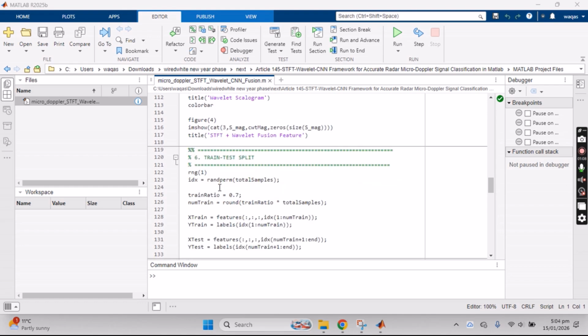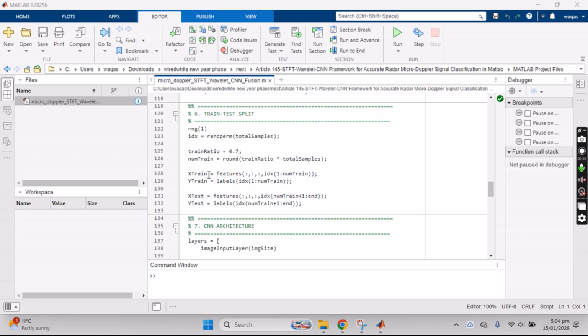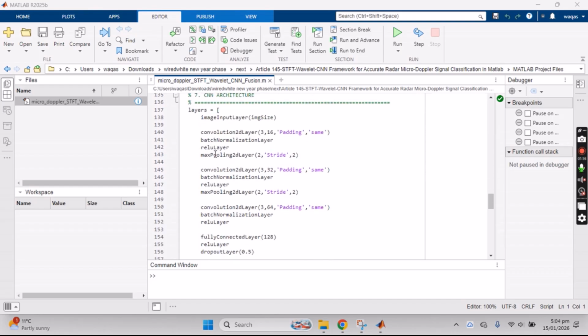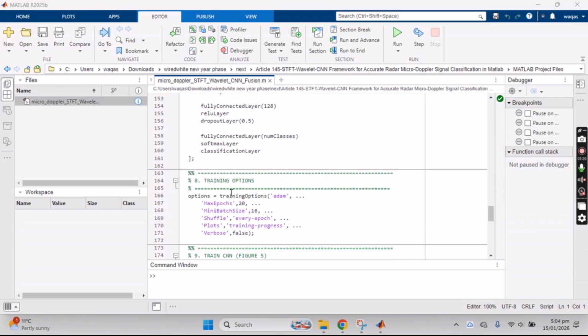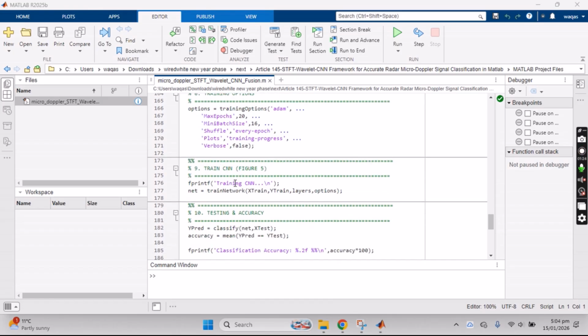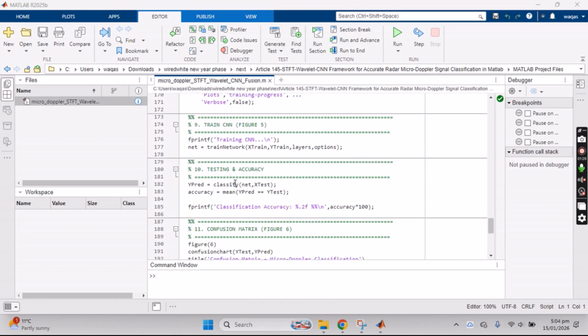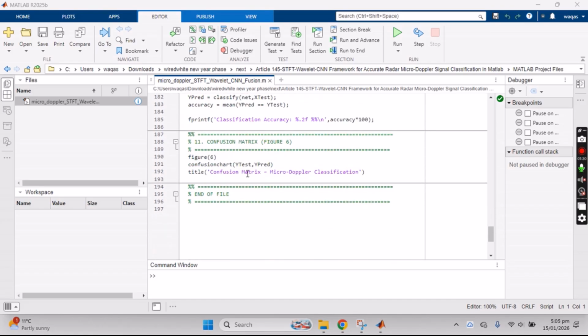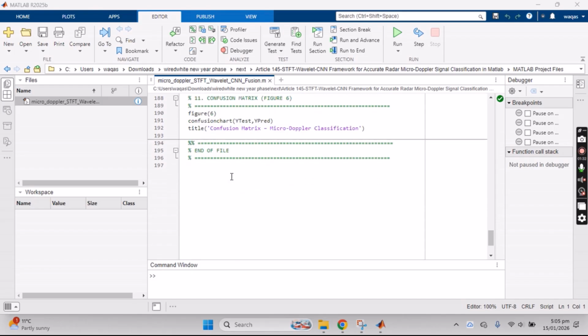Then train test split according to random values, then the CNN convolutional neural network architecture according to different layers with the sizes defined here. Then training options are set here. Then the convolutional neural network is trained according to testing and accuracy, and next the confusion matrix with figure 6. Okay, so if you need to ask anything, just ask me, I will answer your questions. Thank you.